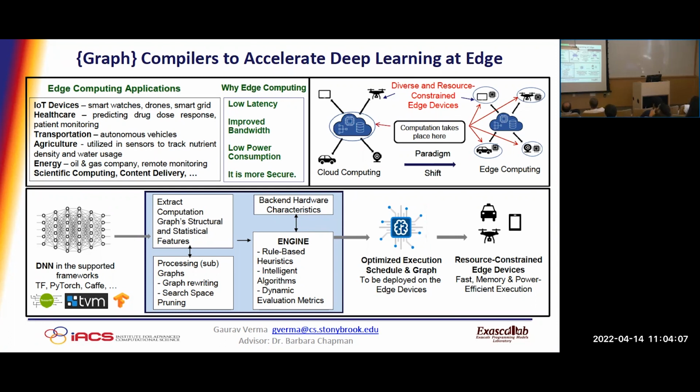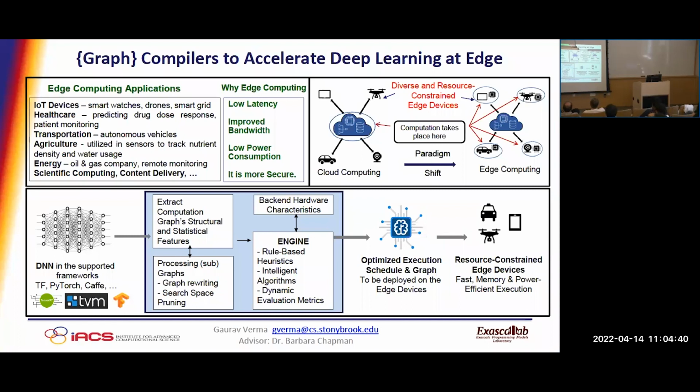And also there has been a paradigm shift from cloud computing to more of hybrid computing or edge computing. The factors that are driving this move are that edge computing has mainly low latency, improved bandwidth, low power consumption, and it is more secure. So these are the few factors that are bringing in a paradigm shift from cloud computing to edge computing. But it sounds good, but is it easy? Unfortunately, it is not. There are a lot of challenges that we face.